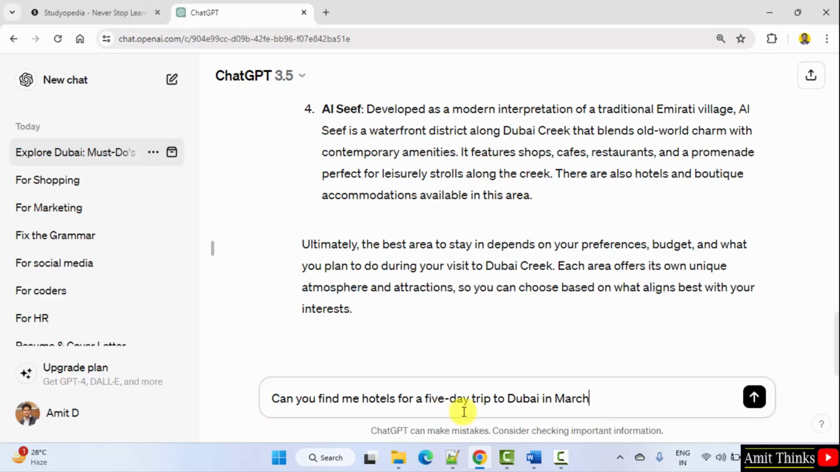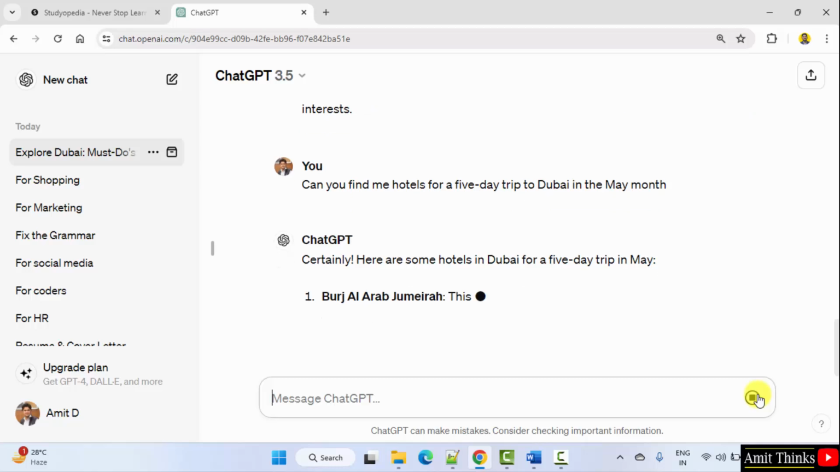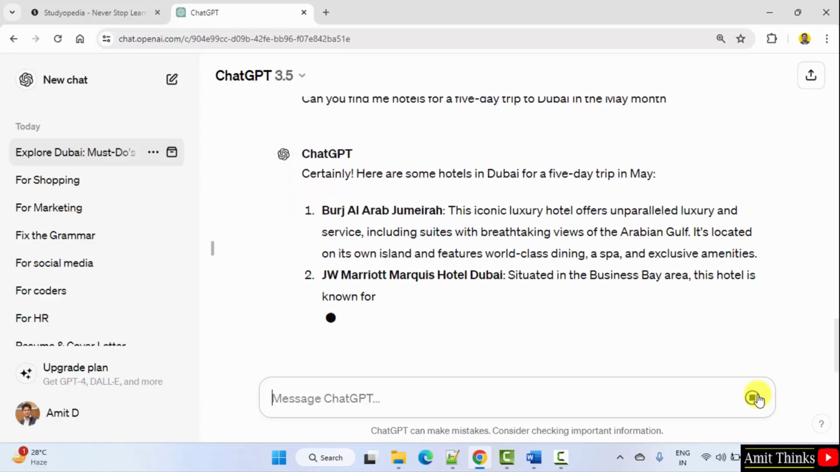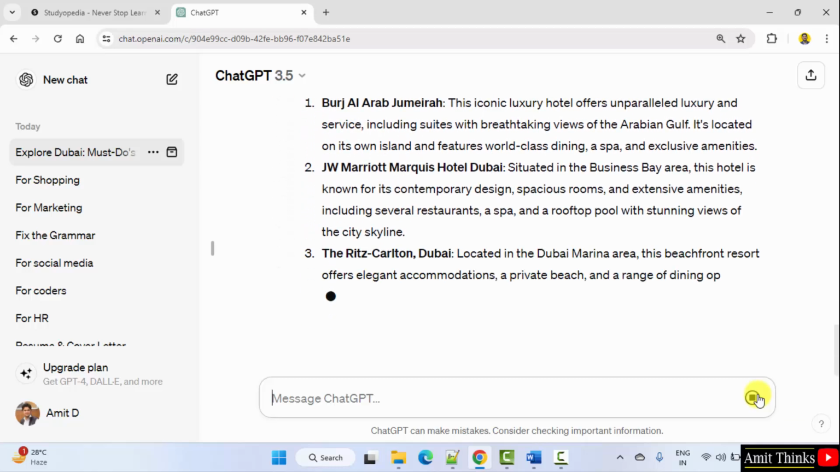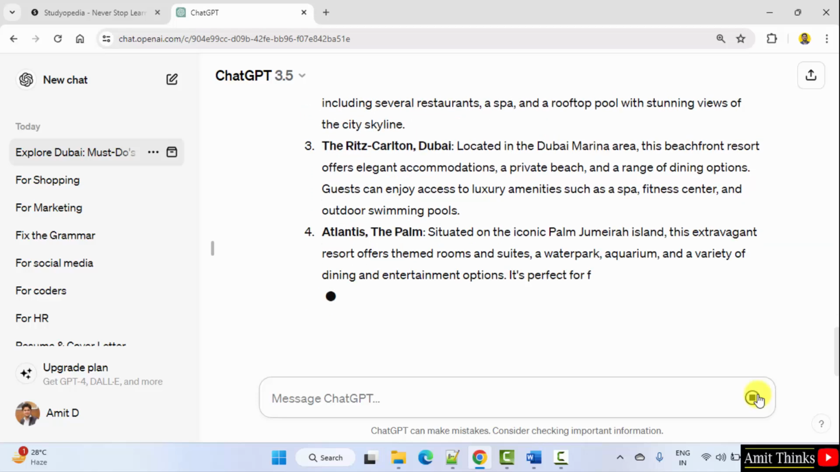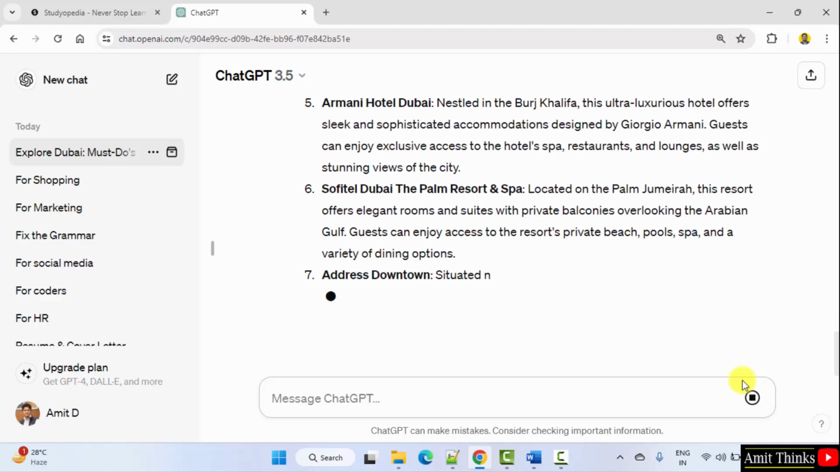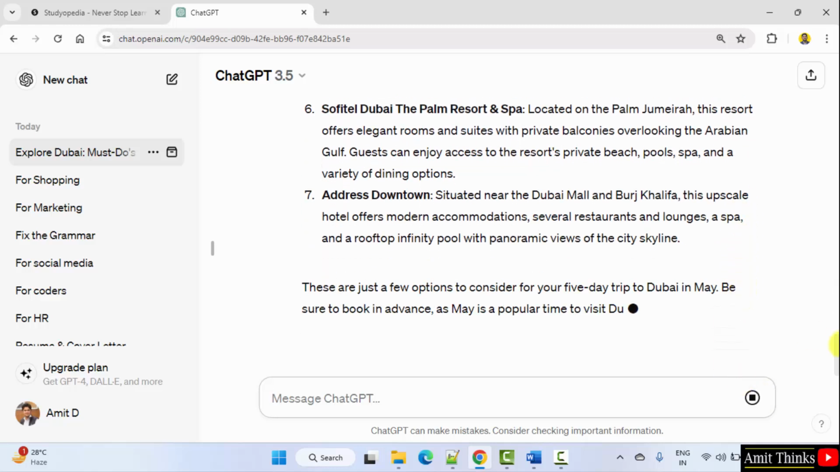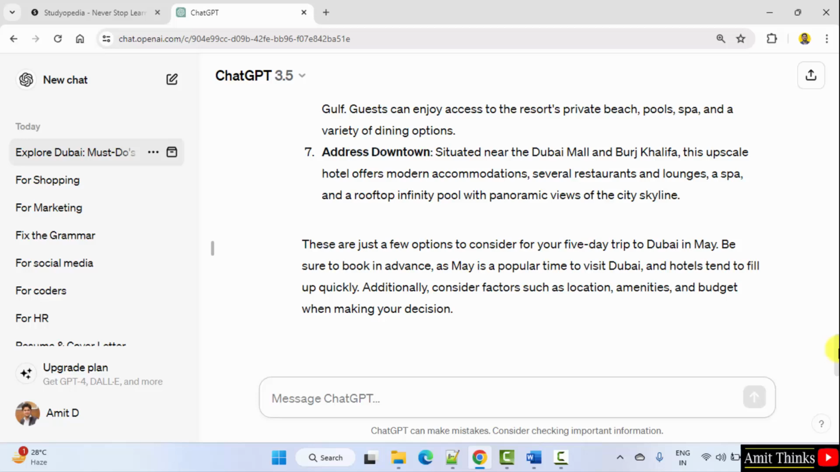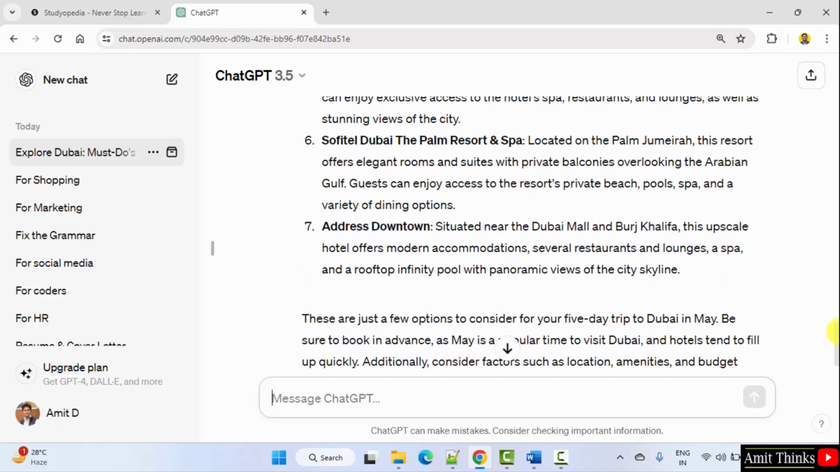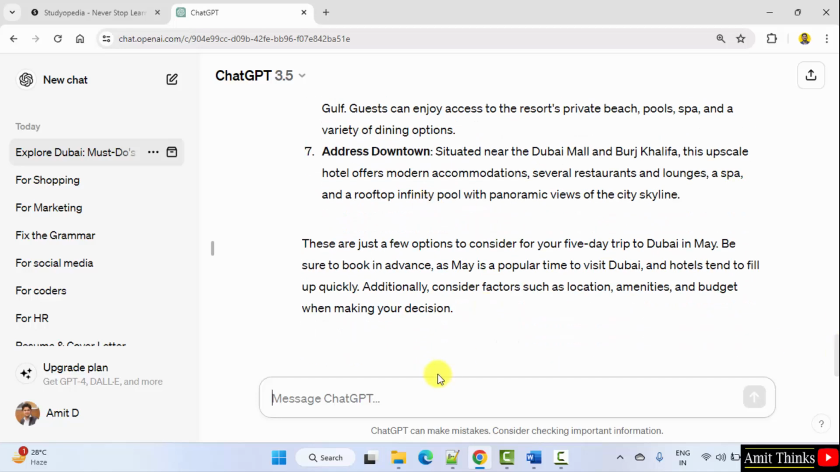Can you find me hotels for a 5-day trip in the month of May? Okay, let's see what are the recommendations. Okay, so these are the recommendations.